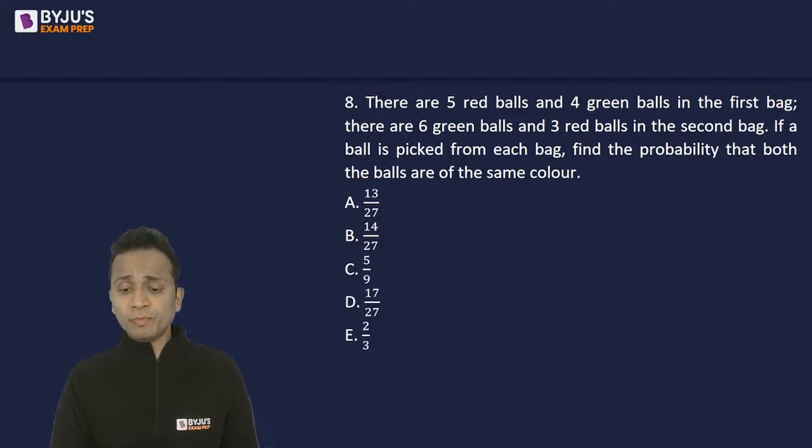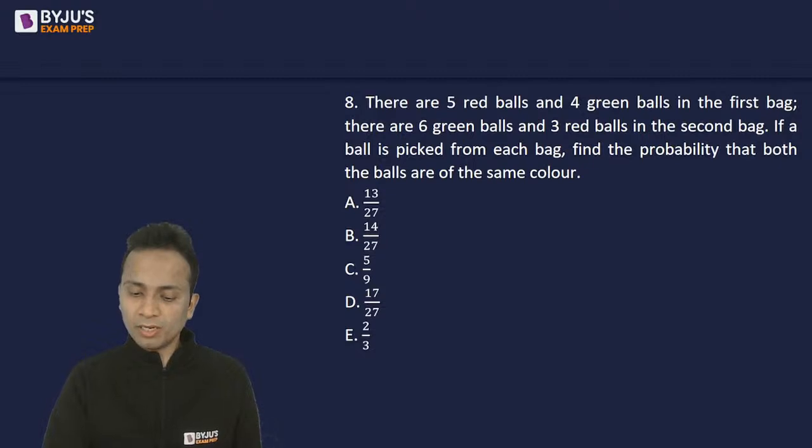Now, question of probability. Now, there are 5 red balls and 4 green balls in the first bag. There are 9 green and 3 red in the second. If one ball is picked from each bag, find the probability that both balls are of the same color.